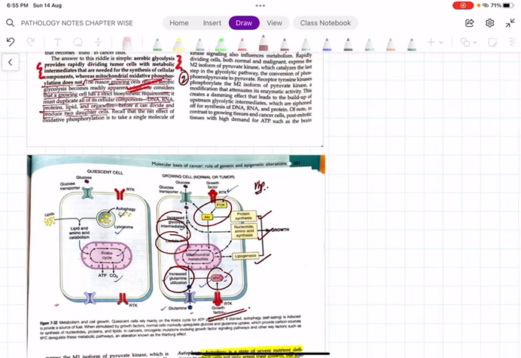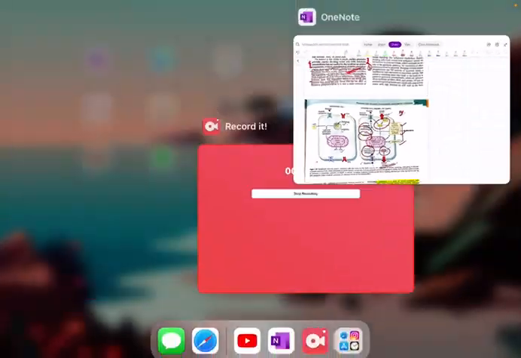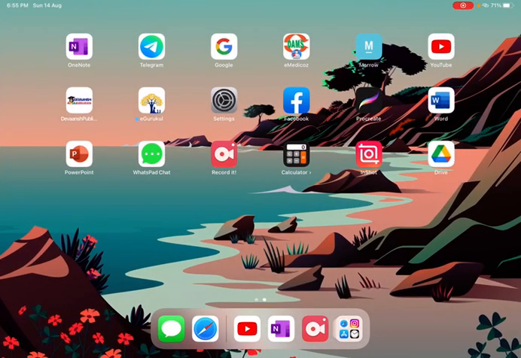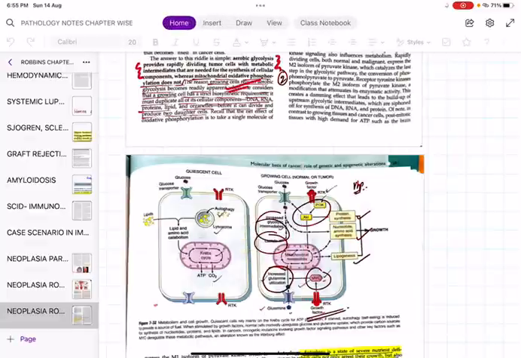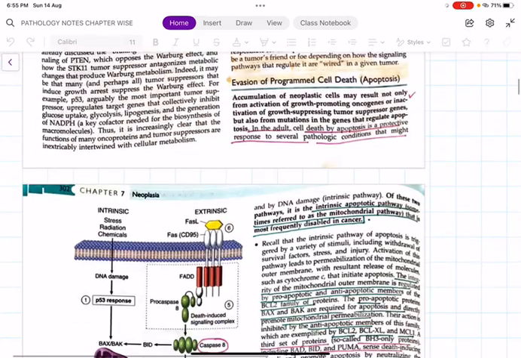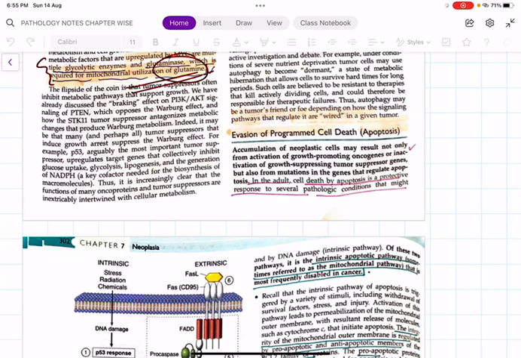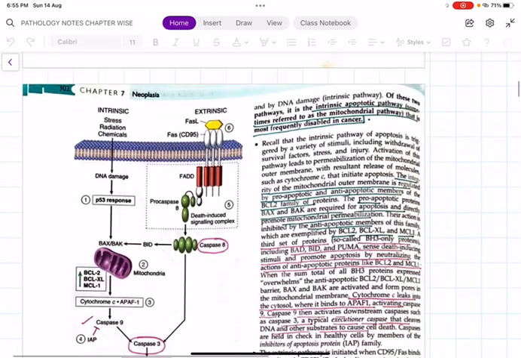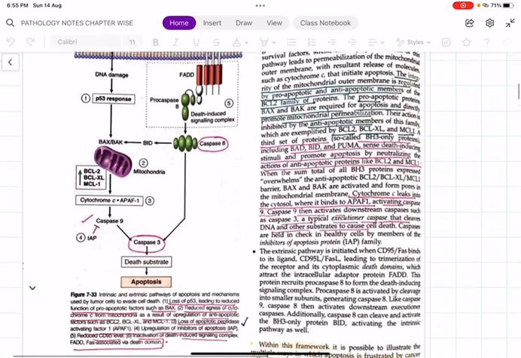Fine. Okay, so that's about the Warburg effect. Once this is done, the next important hallmark is evasion of programmed cell death or apoptosis. Here you won't get many questions like short notes or anything. We are going to just focus on some of the important points for MCQ exams.